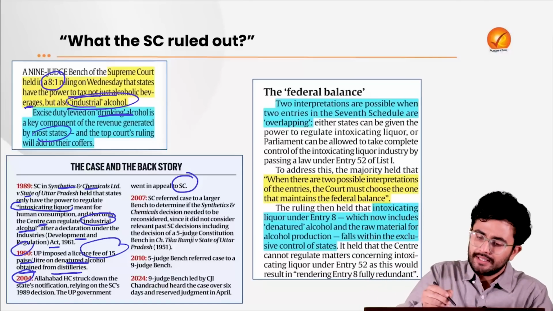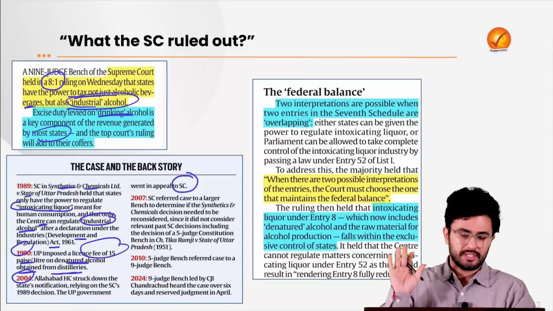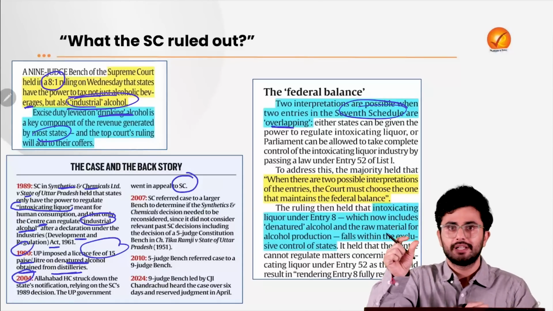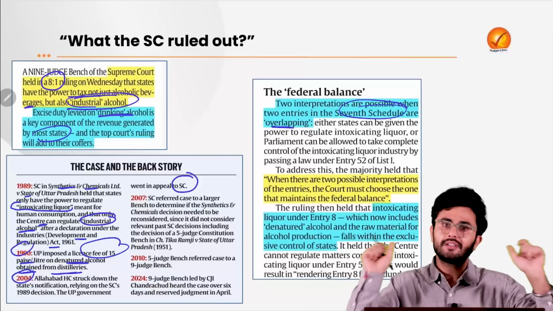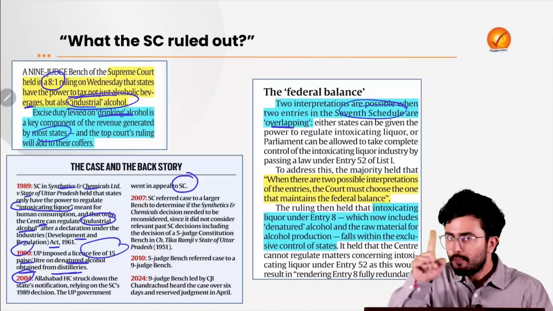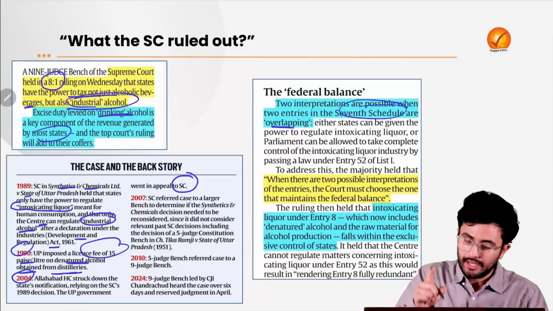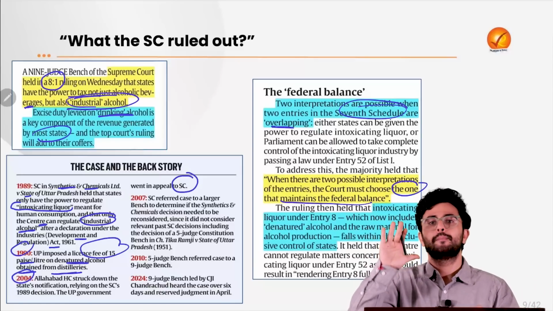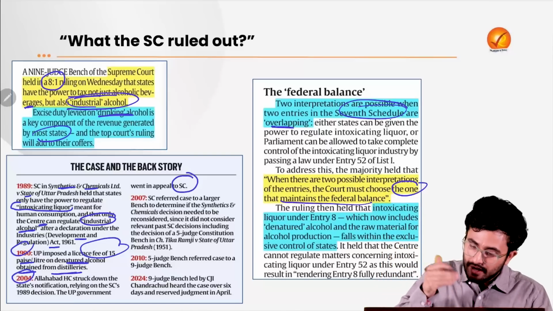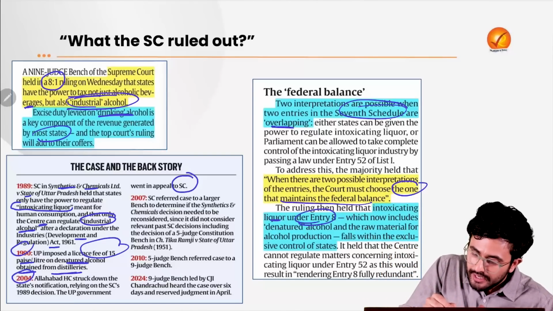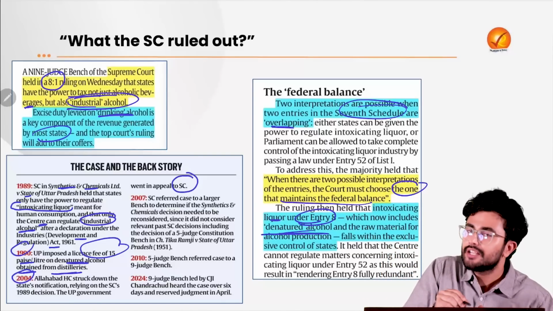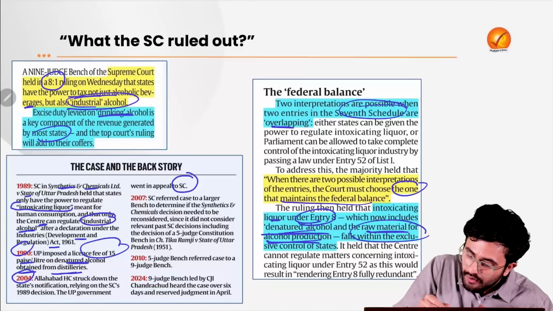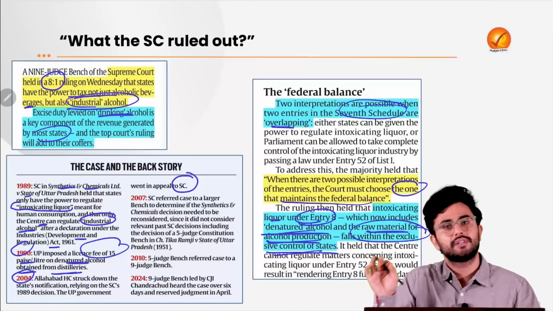So the Supreme Court said that there are 2 interpretations possible when 2 entries in the 7th Schedule are overlapping, right? Let's say there is one in the state list and one in the center list. When there are 2 possible interpretations, the Supreme Court held, the court must choose the one that maintains the federal balance. Correct? So intoxicating liquor under entry 8, which now includes denatured alcohol as well, and the raw material for alcohol production, will fall within the exclusive control of the states.